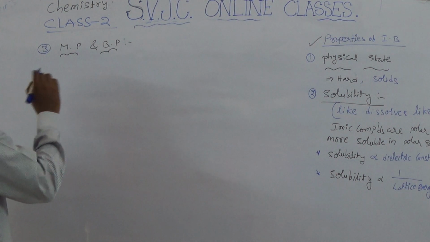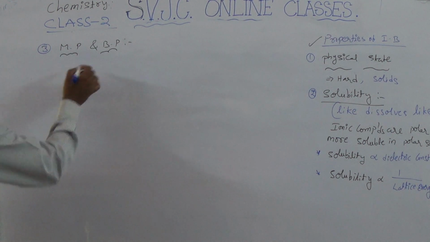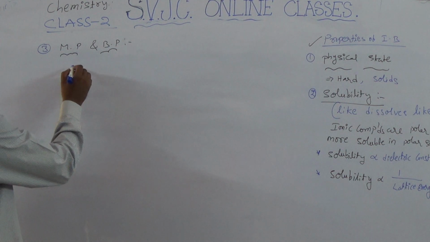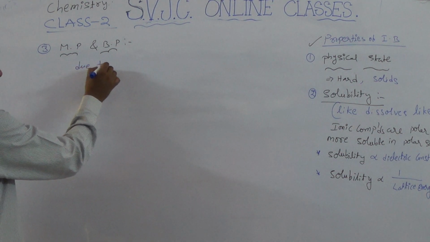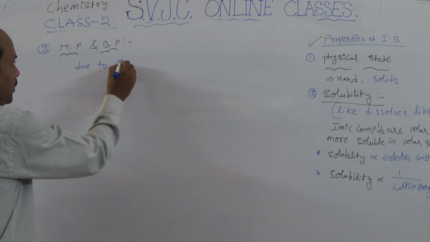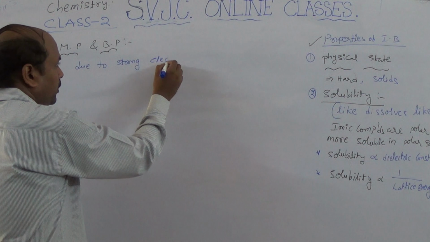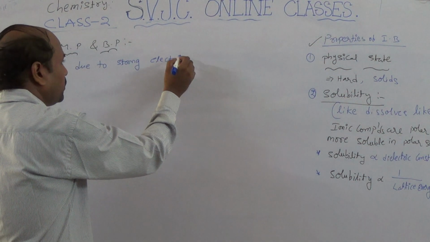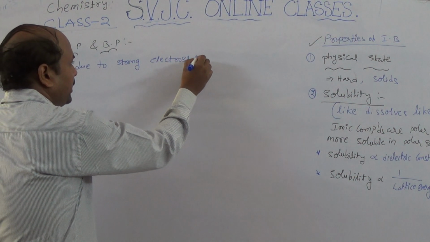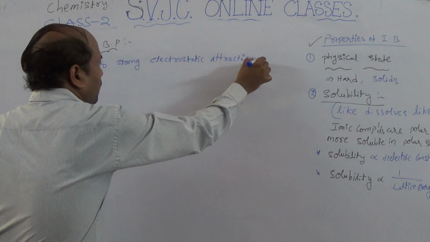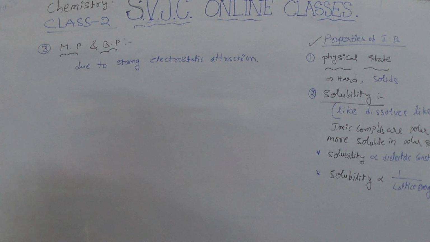Here, the melting points and boiling points of ionic compounds are very high. Why is it high? Due to strong electrostatic attraction. That's why ionic compounds have high melting points and high boiling points.